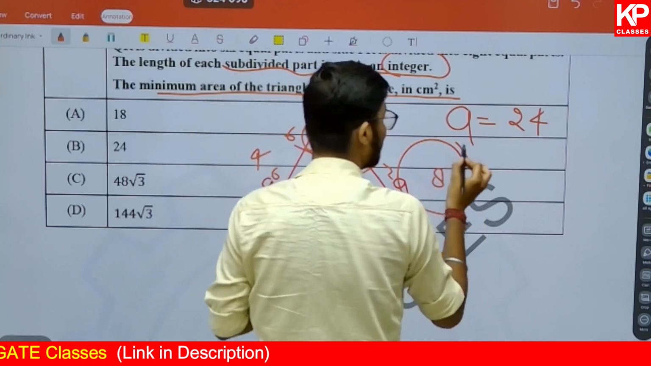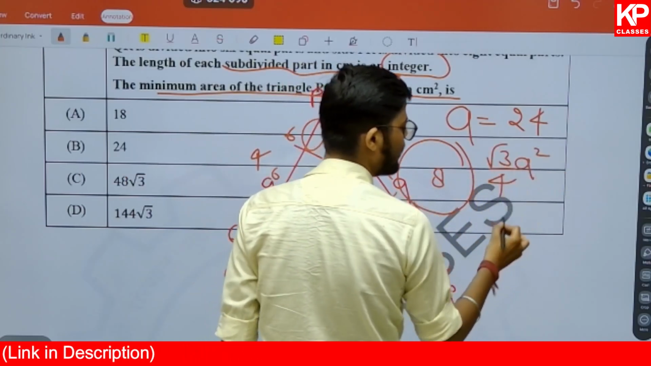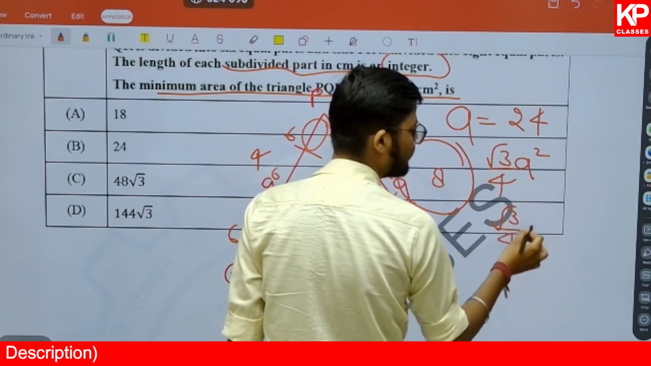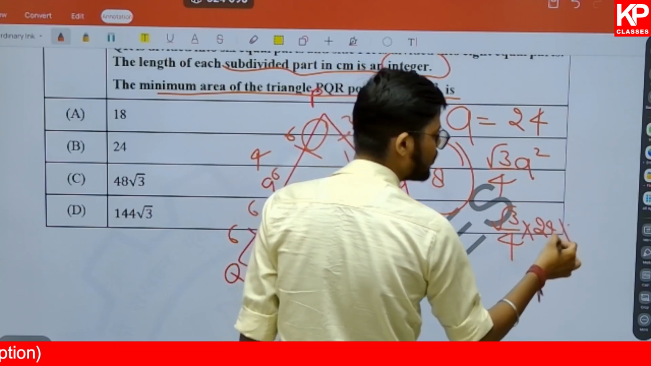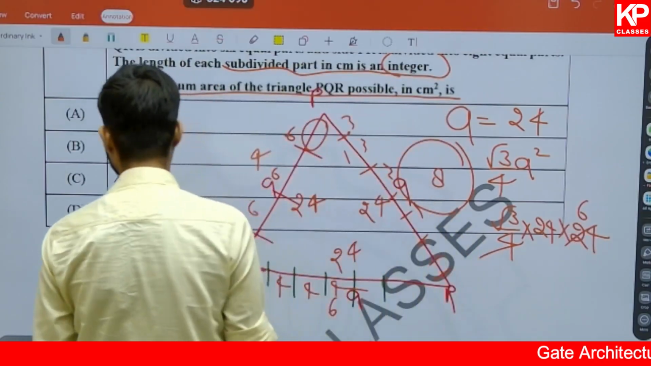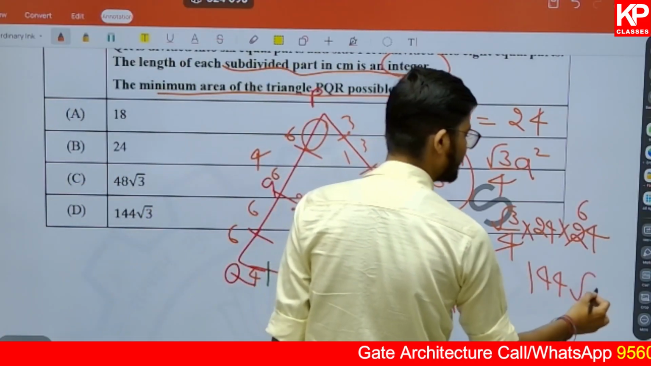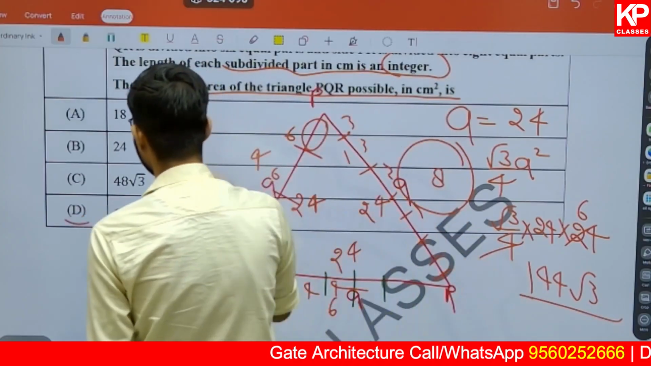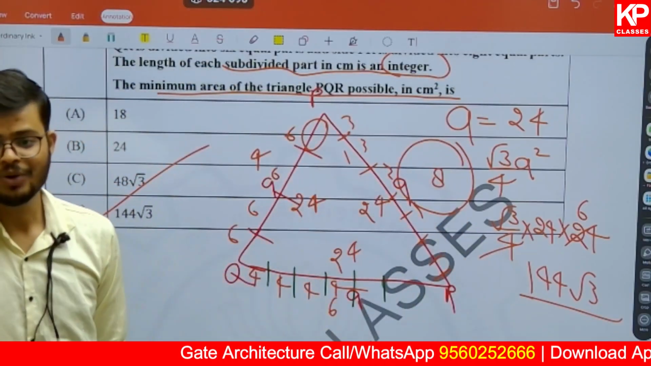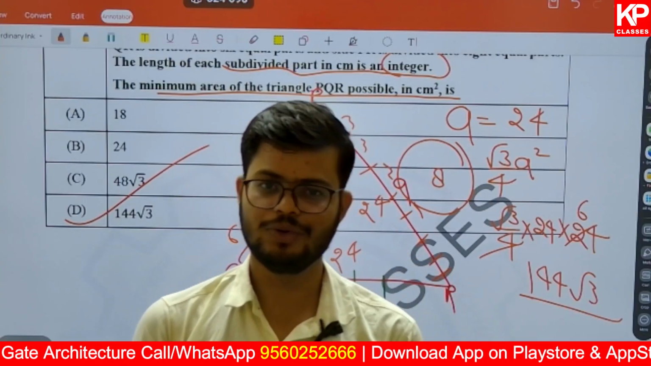So we need to find out the area of this, root 3 by 4 a square. Right? So here we are getting root 3 by 4 multiplied by 24 and 24. And once I am going to simplify it, what will we be getting? We'll be getting 144 root 3, and that will be the answer in such a case. And that is how we have done your GATE 2021 General Aptitude question paper.